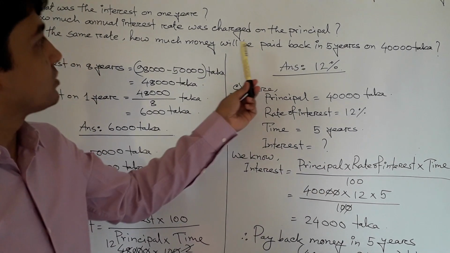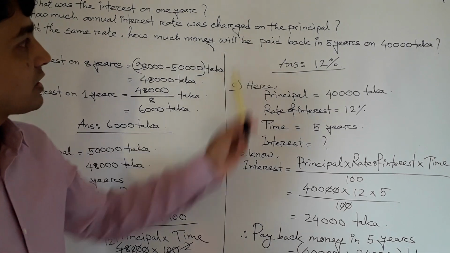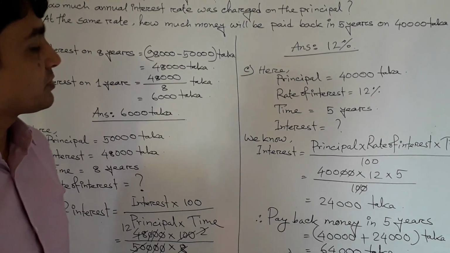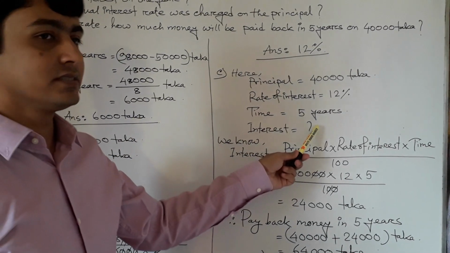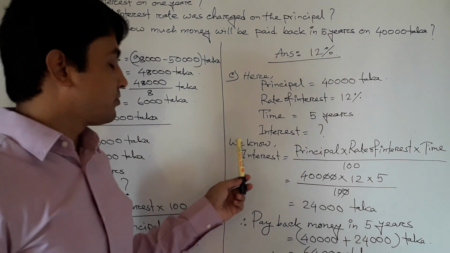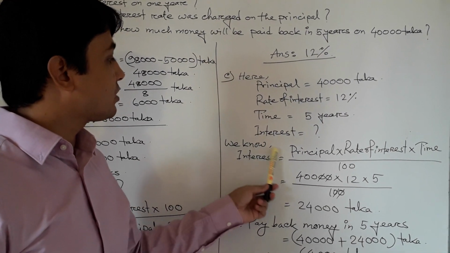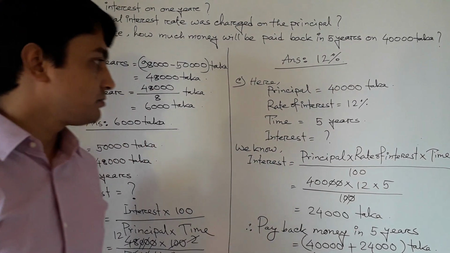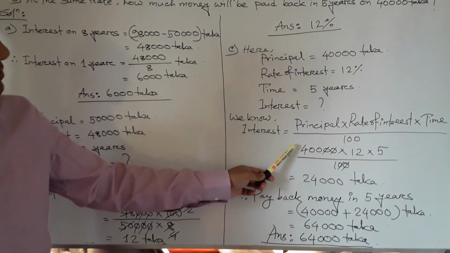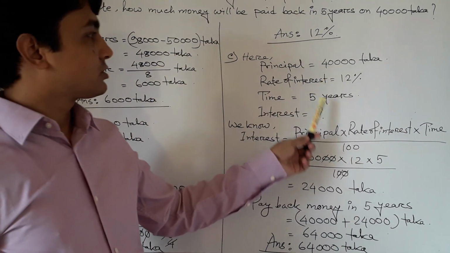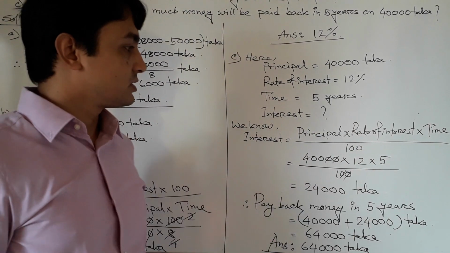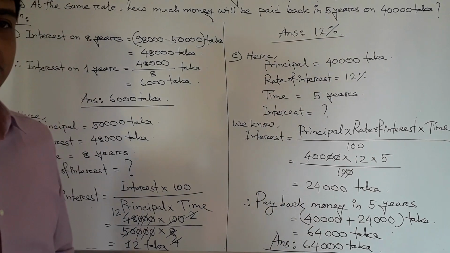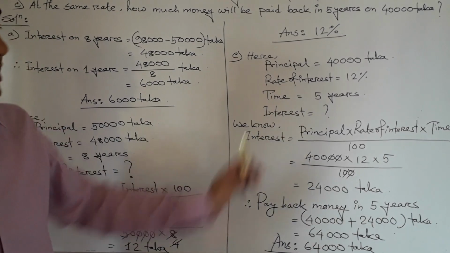Now payback, if we find the payback amount, so payback means the amount, payback means the interest plus principal. So here we find the interest. So we know that the formula of interest equal principal multiply rate of interest multiply time divided by 100. Here principal 40,000 multiply rate of interest 12% and time 5 years. Divide 100. Now we cut and multiply. Then result 24,000 taka. That is the interest on 5 years.